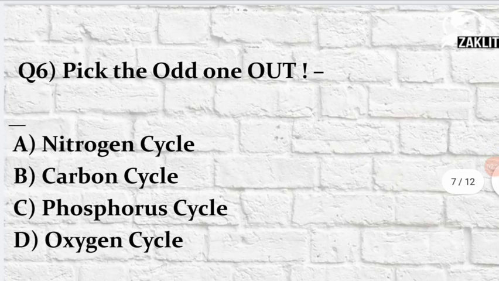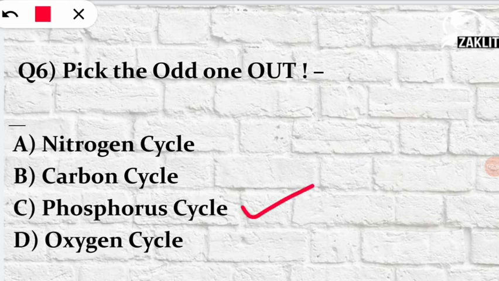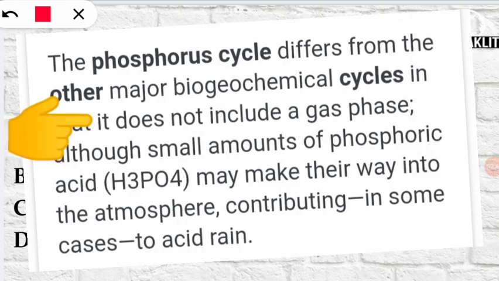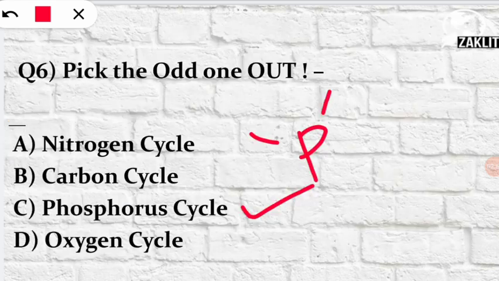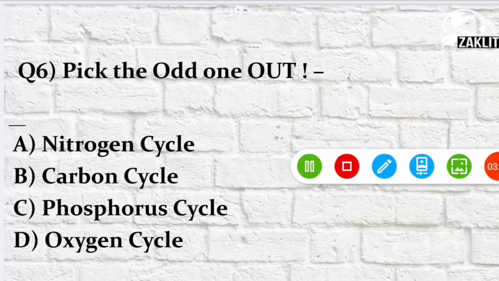In the sixth question, it had asked to pick the odd one out. So here the names of the cycles were given, that is biogeochemical cycles, and among the following four, the odd one will be the phosphorus cycle. Yes, because this phosphorus cycle is unique as it doesn't have a gaseous phase. So it is different from the nitrogen, carbon and oxygen cycles, those which have a gaseous phase in their chemical cycle. Next we will see what was the seventh question.